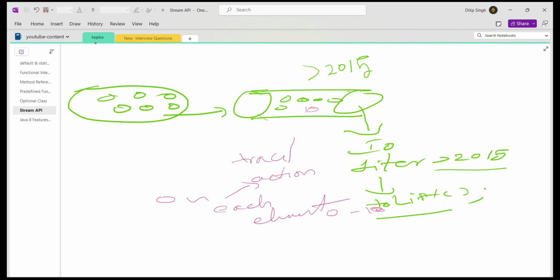So when an element is processed, before the filter method, I have to take that element and do some action on it, as part of the consumer implementation available inside the peek method. And then again I will process the same element to the filter method. So you are doing an action on the element, but we are not manipulating this object, and we are passing that object as it is to the next filter method.